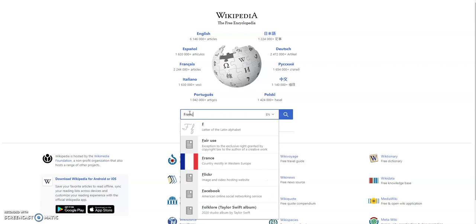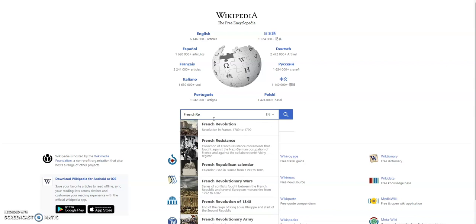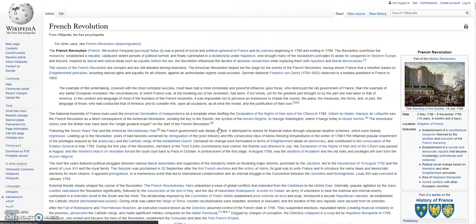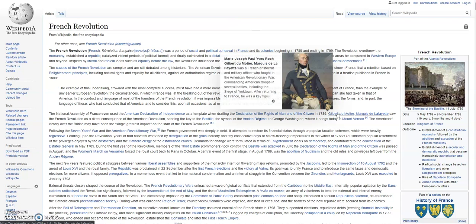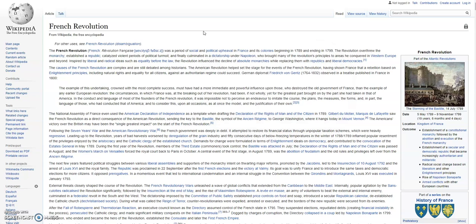So I'm going to go and I'm going to type in French Revolution. Of course, it's the first thing to pop. So here is the Wikipedia page for the French Revolution. And as we can see, we've got some pictures, we've got a lot of text that's going to tell us about the French Revolution. It'll, of course, have other things highlighted of important people, dates, and other materials that we can jump to. But again, this is crowdsourced information.